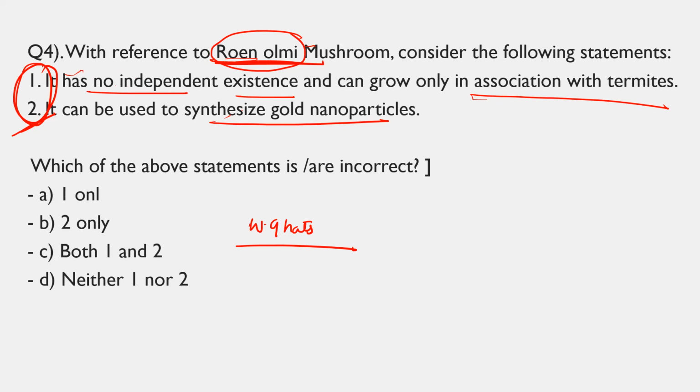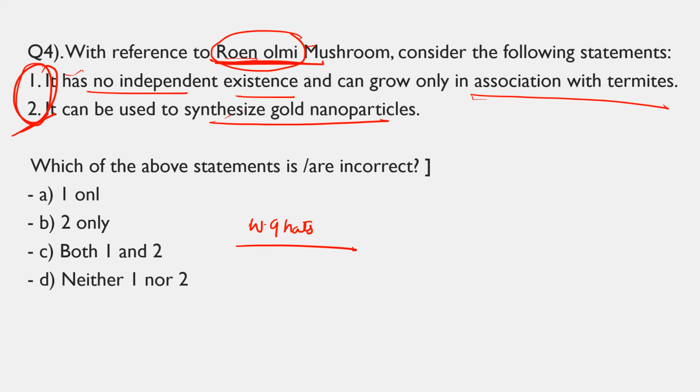They also have ethno-medical benefits in the Asian and African regions. Also, this mushroom offers an eco-friendly approach to mass producing gold nanoparticles.